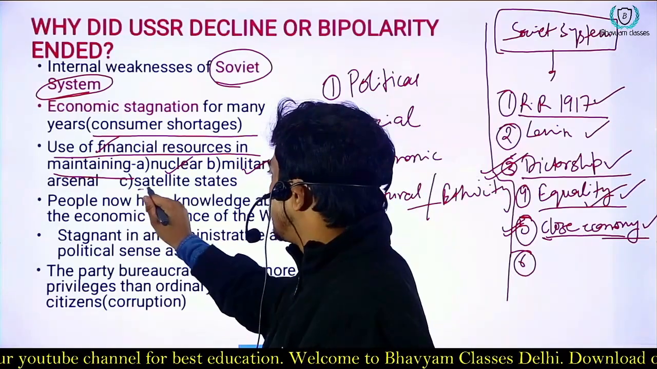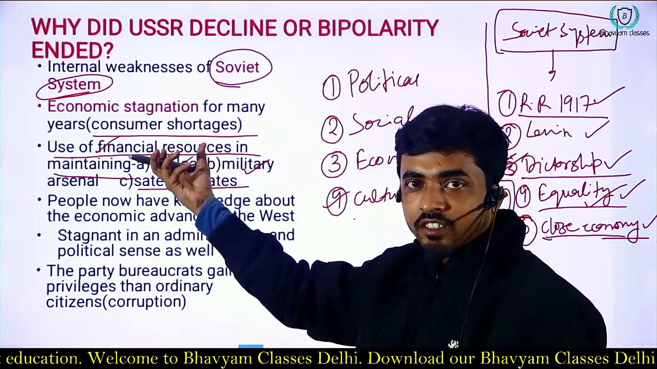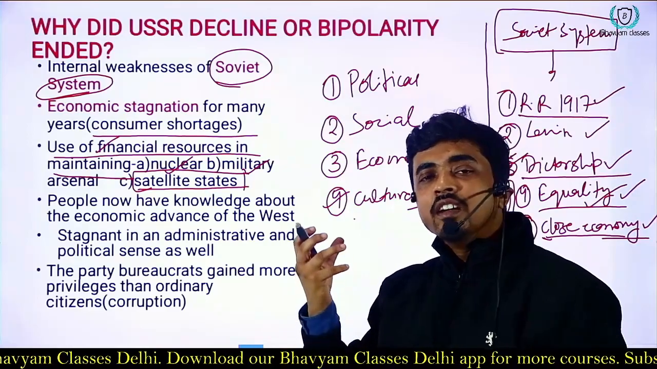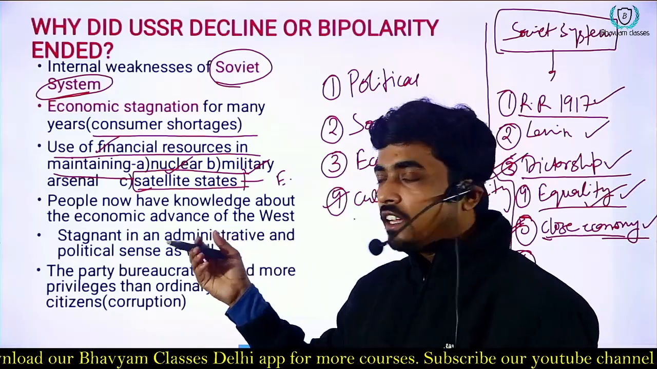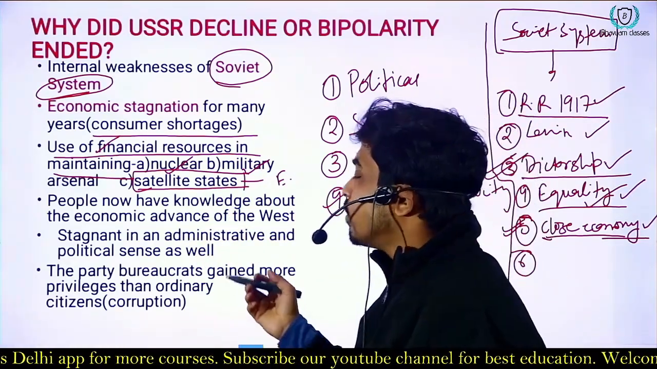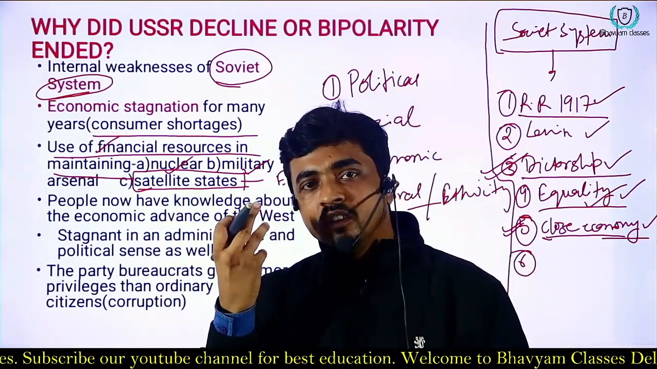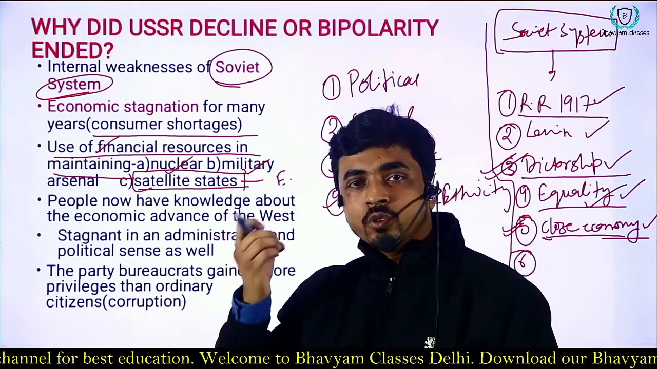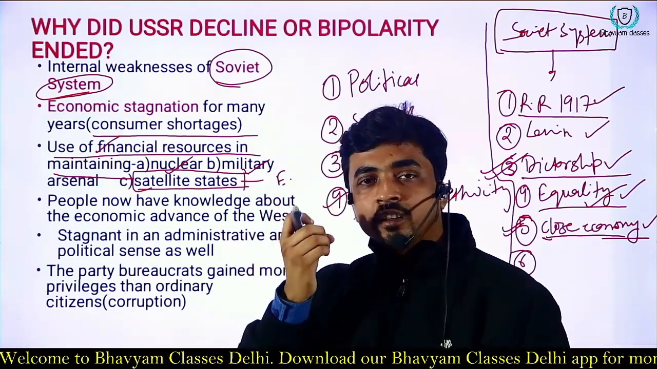Apart from that, satellite states were maintained through these financial resources. What are satellite states? Satellite states are those that were part of the alliance of USSR, like the Eastern European countries. Apart from that, people were also aware of the economic advancement of the West. So they were keen to follow that path so that they could also go for economic and technological advancement like the West.